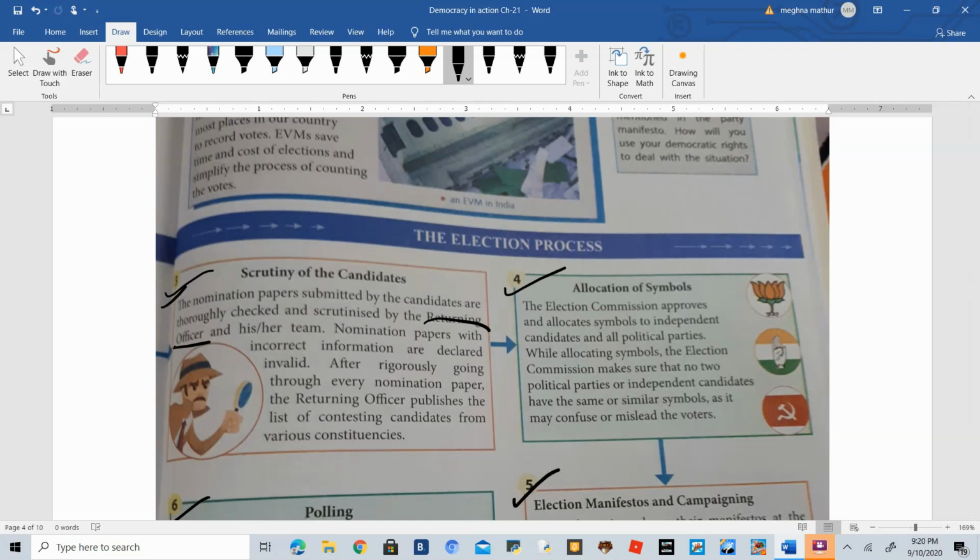Okay. So after scrutinizing all the papers of the candidates, the fourth step is allocation of symbols. Now you all know that every political party has a symbol. If you are a new party, then allocating a symbol to you is an important responsibility of the Election Commission of India. They will allocate you a symbol so that there is no confusion in the minds of the people or citizens. While allocating a symbol, they must make sure that two political parties do not have the same symbol. Each and every political party must have a separate symbol to identify it. Okay.